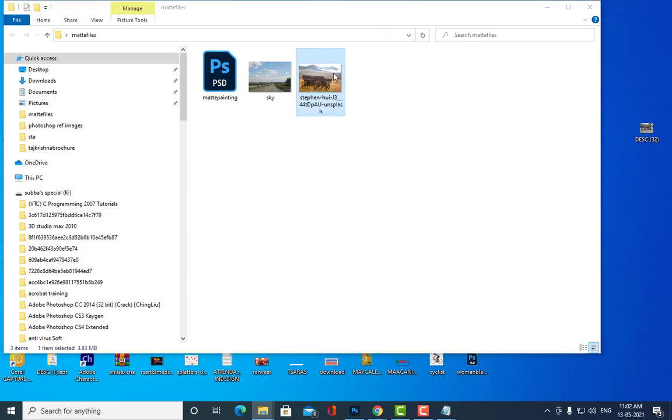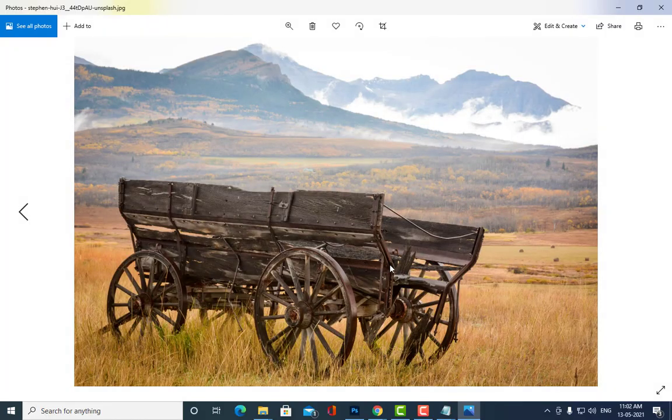Okay, see, this is a horse cart, ancient horse cart. And can you see the image here? Okay, see, this mountain is very far away actually. These mountains are very much far away, and this cart is close to the camera. So that is why this cart is looking bigger than the mountains. Okay, are you all getting my point?